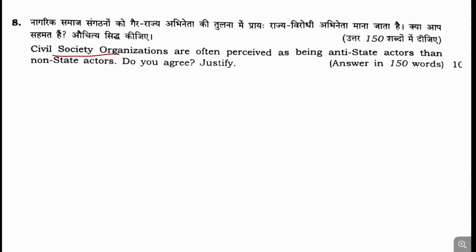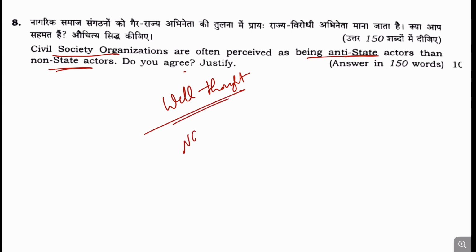Now moving to the next question, number 8. Civil society organizations are often perceived as being anti-state actors rather than non-state actors. Do you agree? This question, I would definitely say, is a well thought-out question. You can relate this to NGOs, many of which have been banned in India because of their anti-national tendencies.